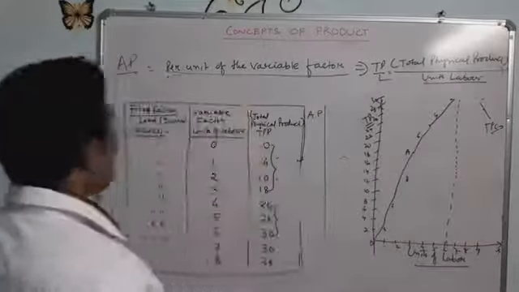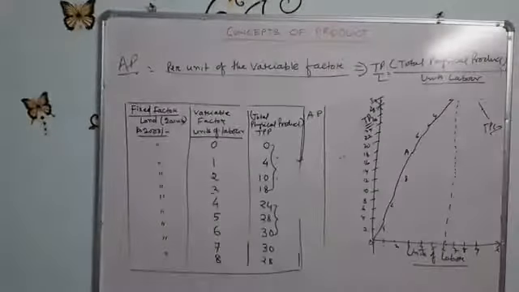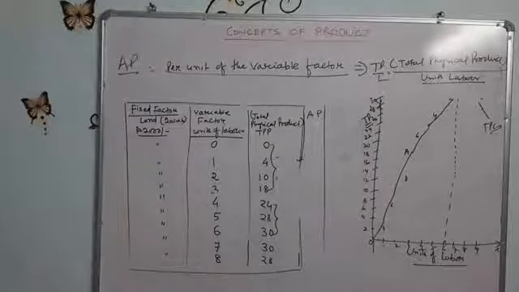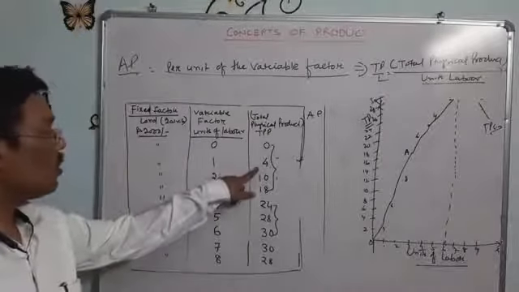It means average product equals total physical product divided by the units of labor. For example, the total product is 4.